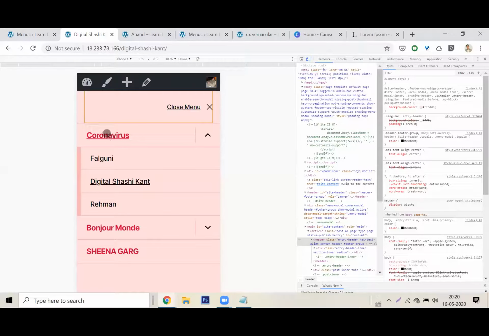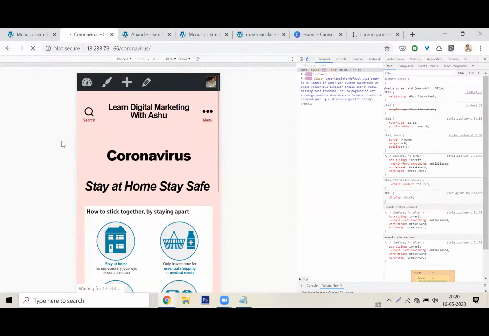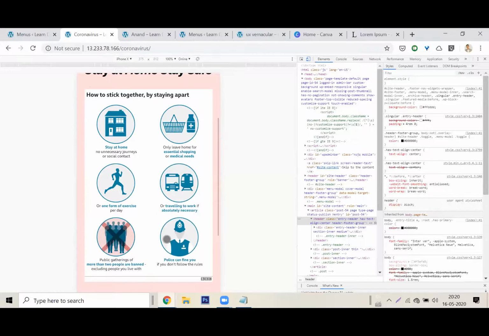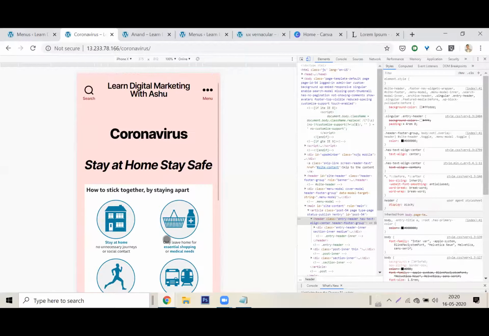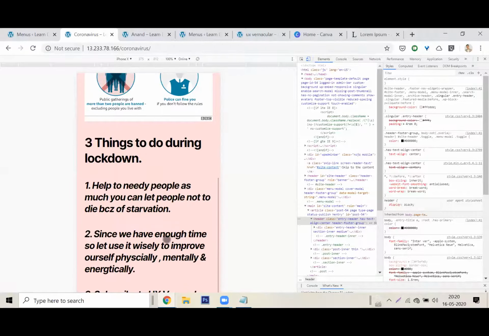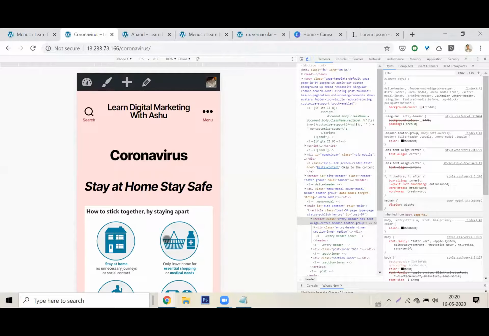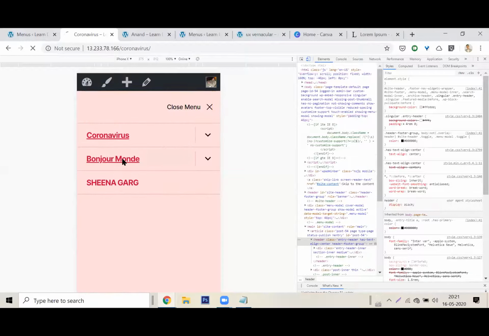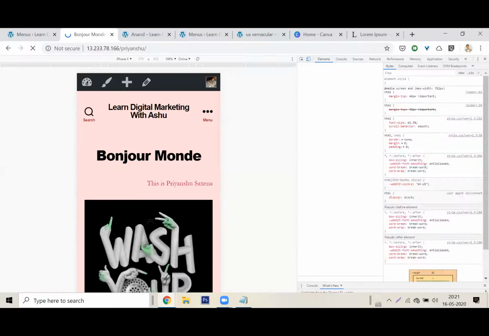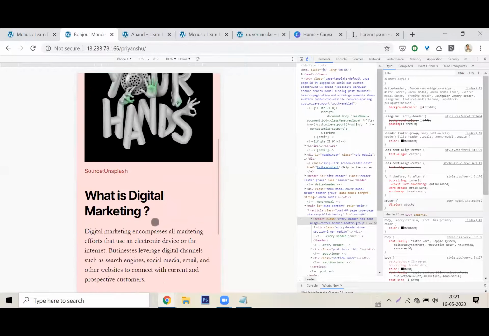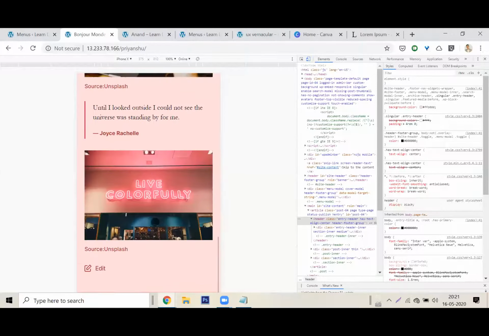Simple. Let me look at this coronavirus page. Wow, stay home, stay safe. Great. Who made this page? Wow, this is awesome. This is really good. You guys have delivered a message here. Who did this? I love this. Let's see what Bonjour Monde is. Priyanshu has made it. Wash your hands. Wow, great pictures.